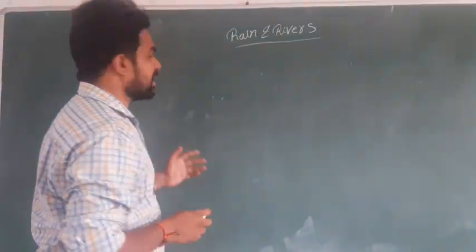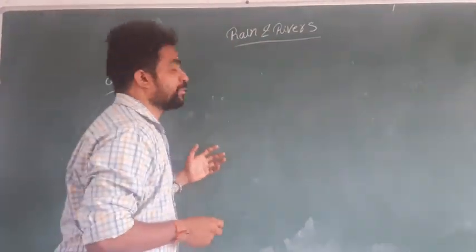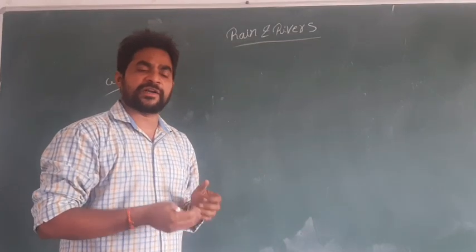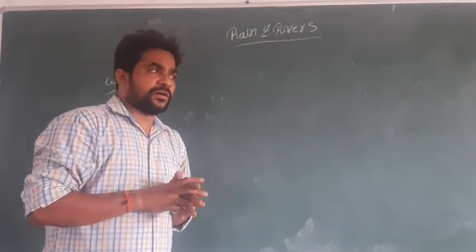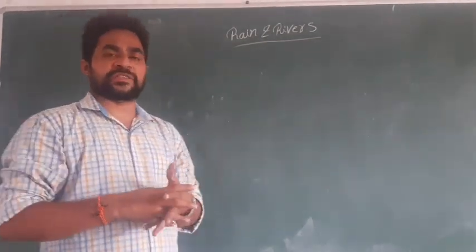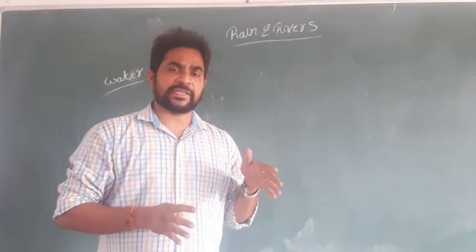So water is very important and crucial. It's a very important concept. We have to learn this concept.